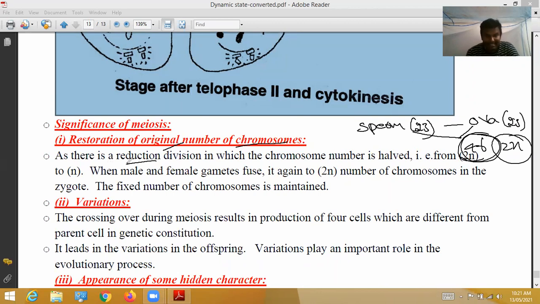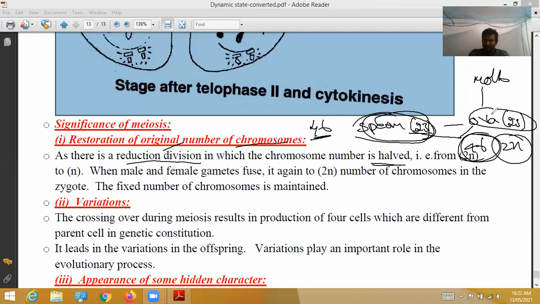As there is a reduction division, meiosis, in which the chromosome number is halved, reduced to half. Actually, in the parents 46 chromosomes become 23, in the mother also 46 become 23. That is from diploid to haploid. When the male and female gametes, sperm and ovum, get fused, again the diploid number of chromosomes is in the zygote.